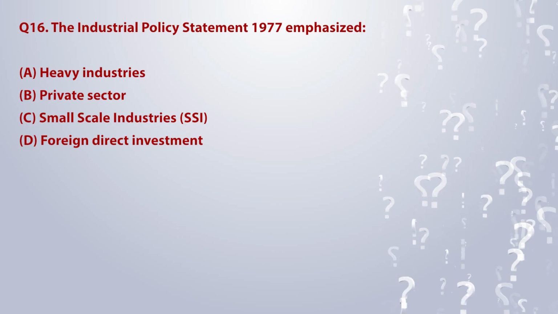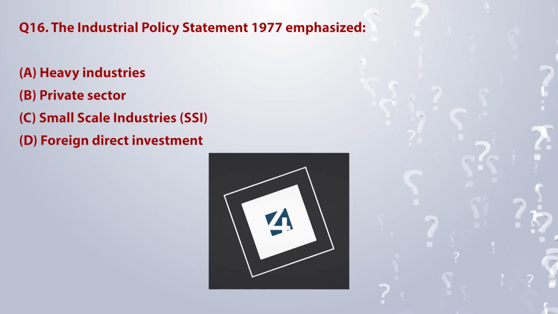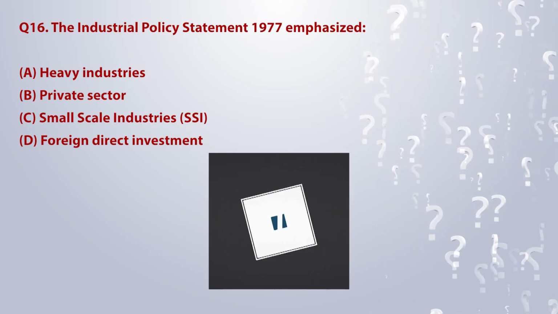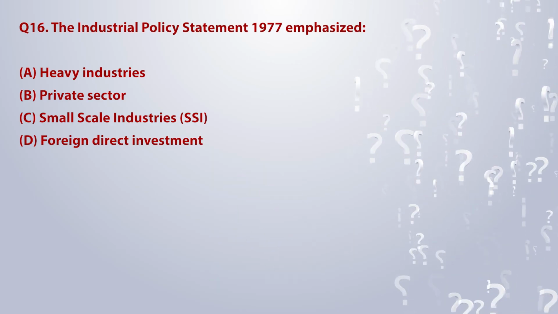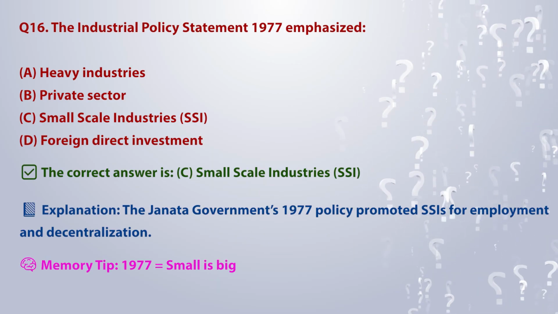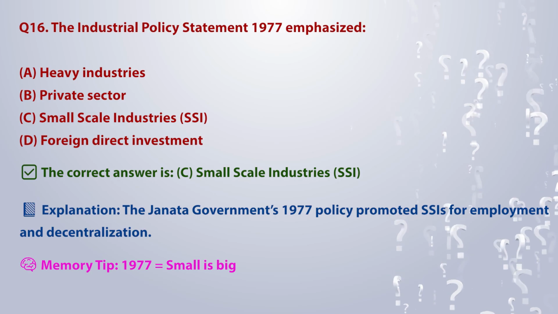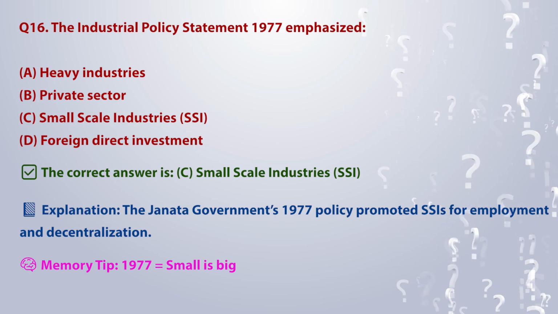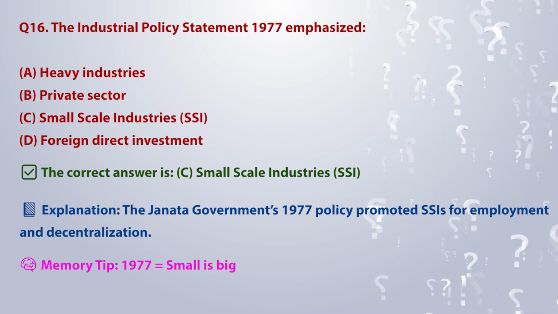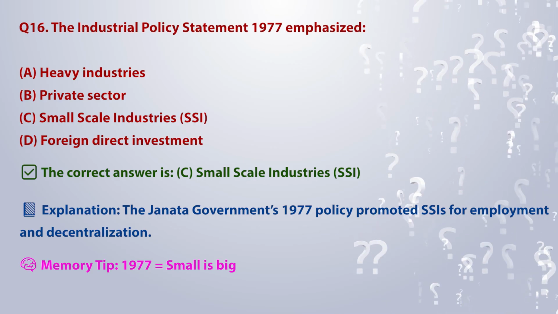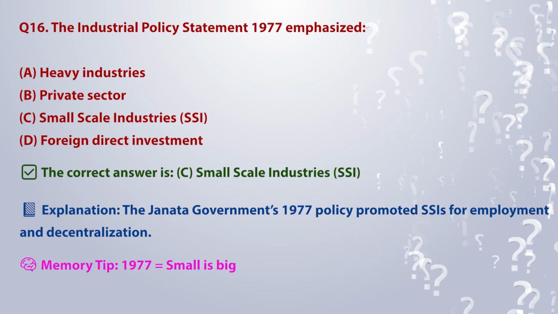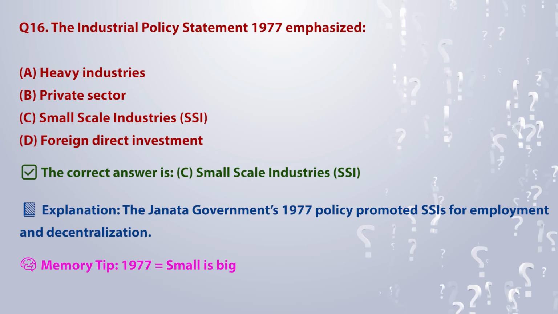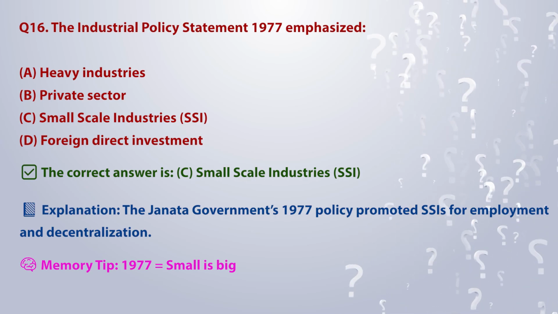D. Foreign direct investment. The correct answer is C. Small-scale industries, SSI. Explanation: The Janata government's 1977 policy promoted SSIs for employment and decentralization. Memory tip: 1977 is equal to small is big.